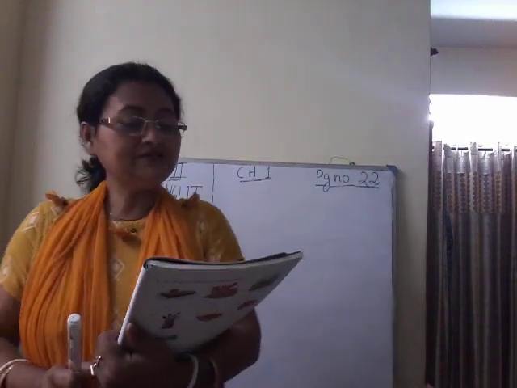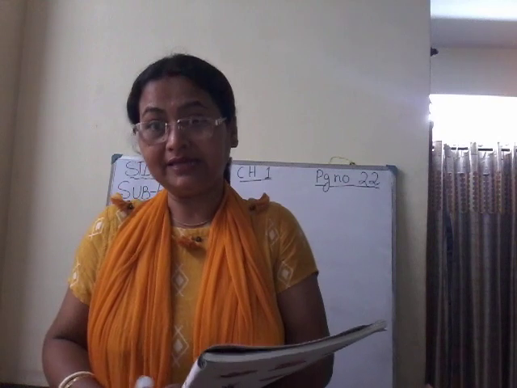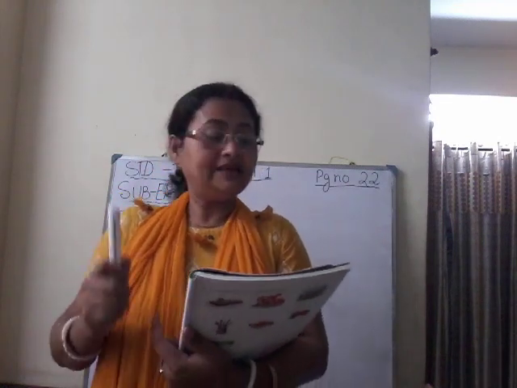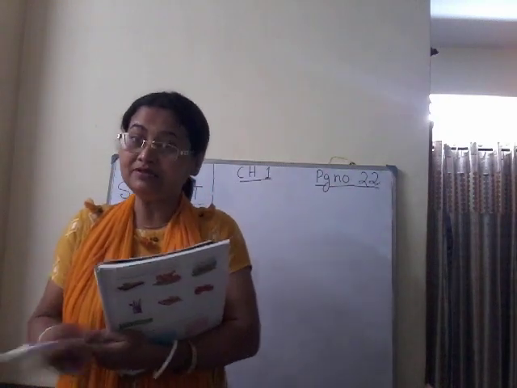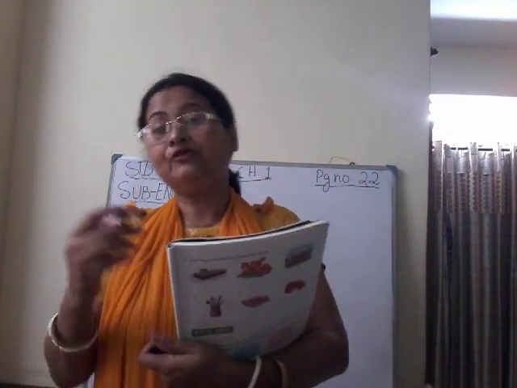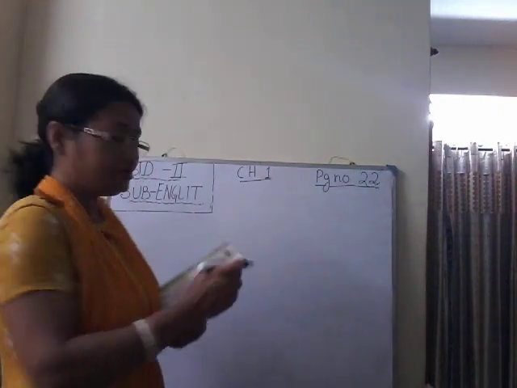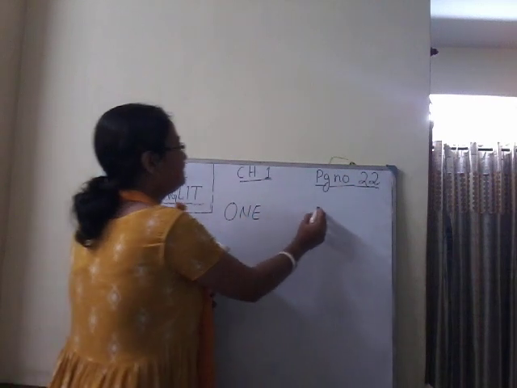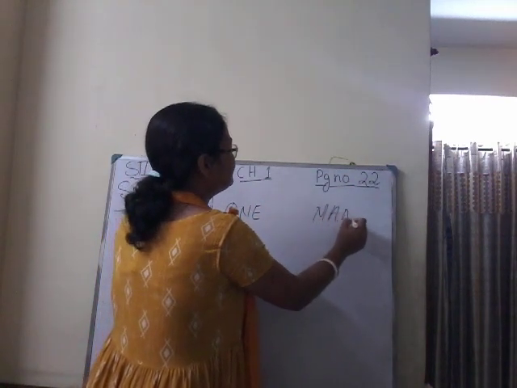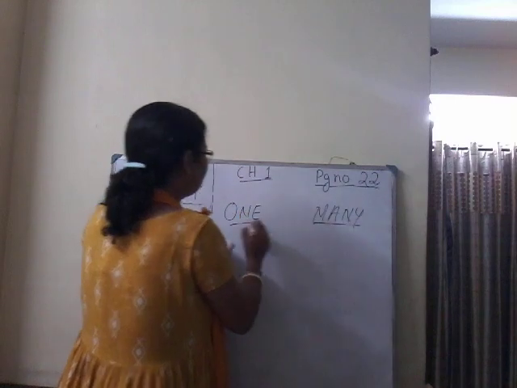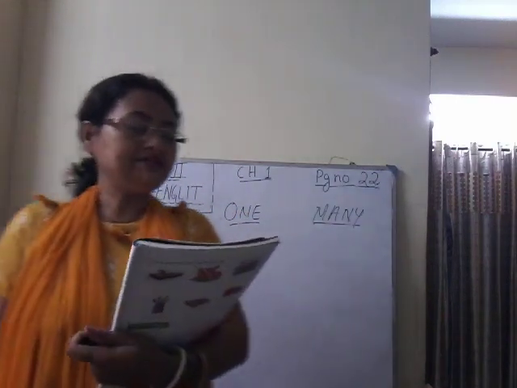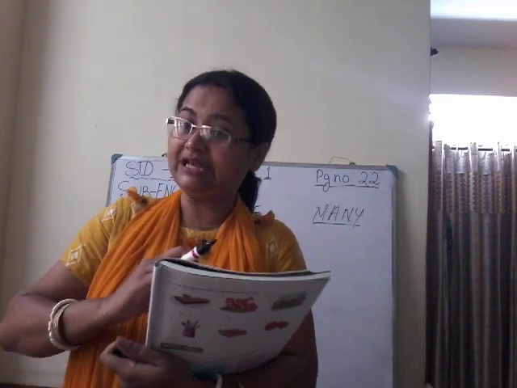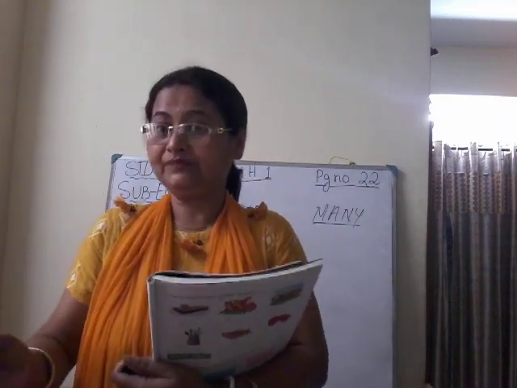Now children, we can change a thing from one to many if we can count them. The noun, the thing that can be counted, can be changed from one to many. You have heard the words one and many in your previous class, isn't it? So the rule is that a word that can be changed from one to many takes s at the end.